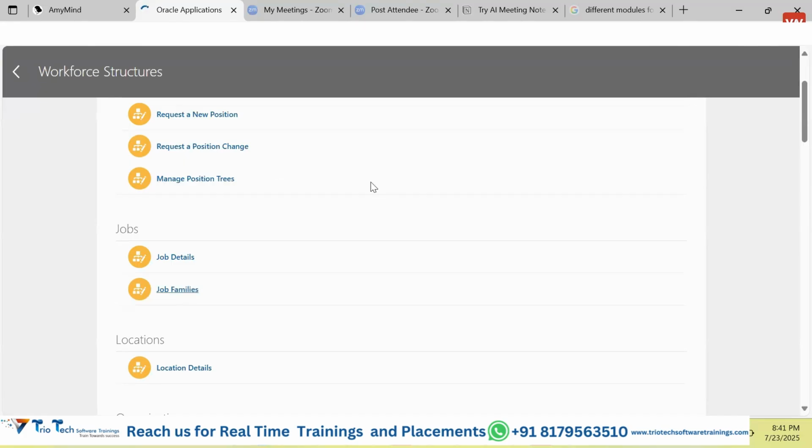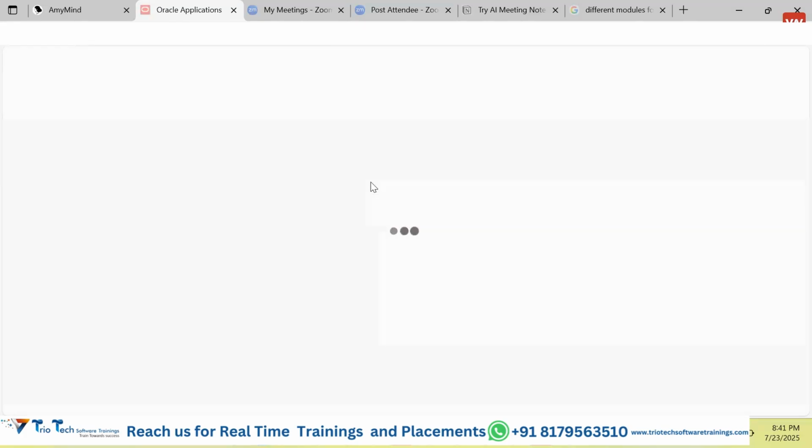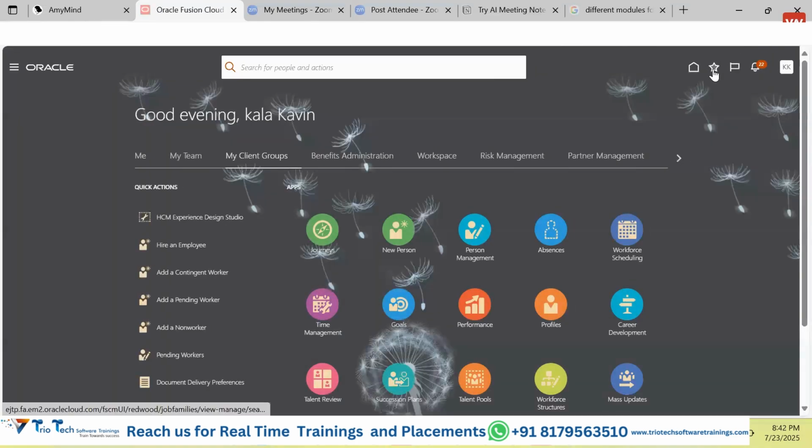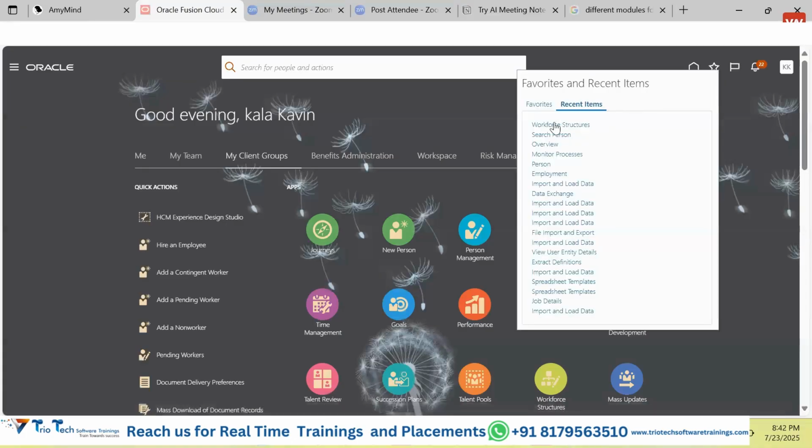So guys, as an HR, suppose this is the main page that you are going to work on a regular basis. Instead of accessing this page by clicking 3-4 times, you can make this particular page a favorite. If you make that page a favorite, that page will be directly available under this star. If you click onto this, guys, two things are available.